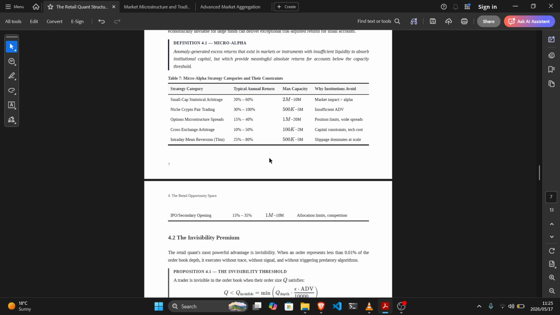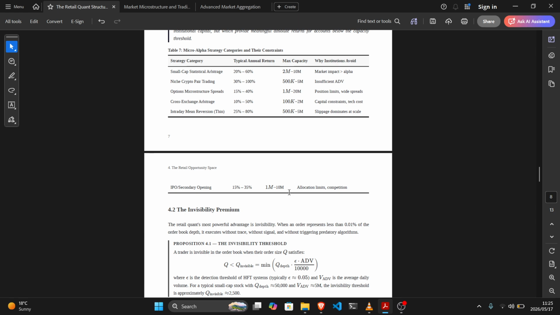Intraday mean reversion, 25% to 80% typical annual return, max capacity of 500k to 5 million, and institutions avoid it because of slippage dominating at a large scale. IPO secondary opening has a typical annual return of 15% to 35%, max capacity of 1 million to 10 million, and institutions avoid it because of allocation limits and competition.